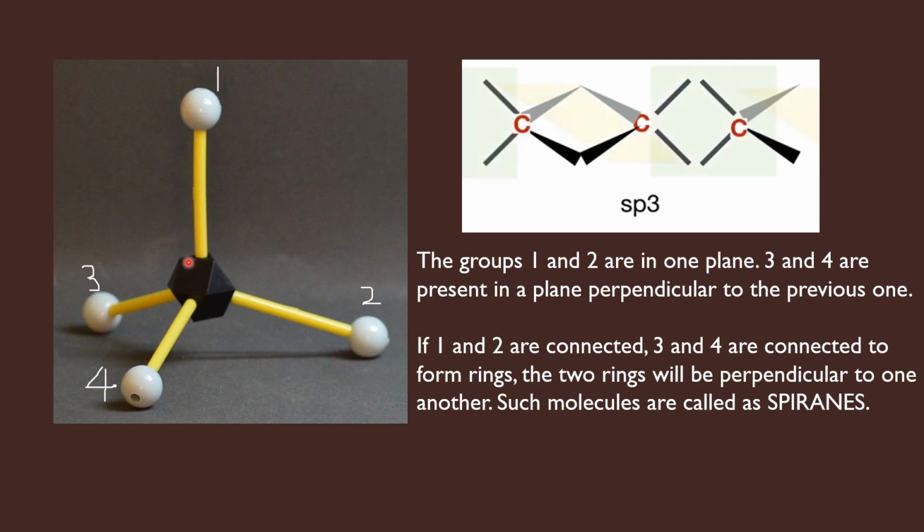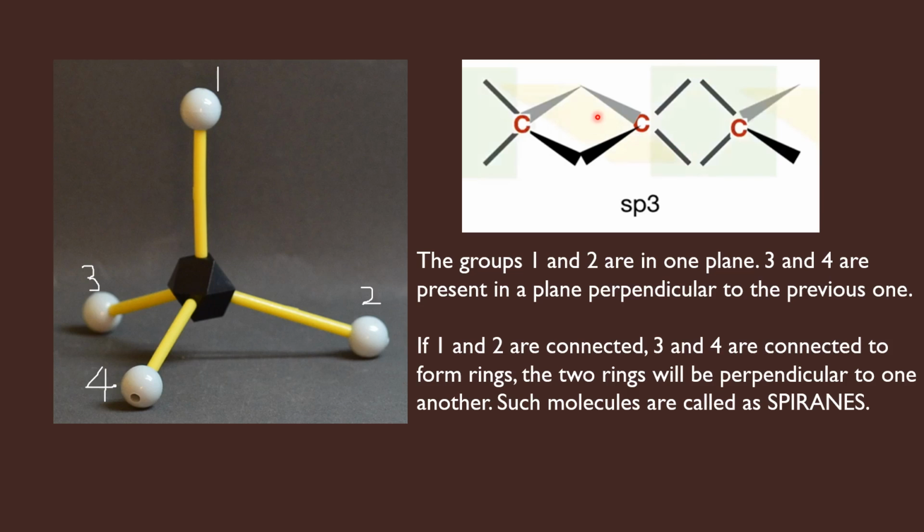Therefore, this carbon is now common for a ring that you are making here and a ring that you are making here. And this carbon is shown here at the center. It has these two bonds 1 and 2 in the vertical plane, and these two bonds are connected to make a ring, and this ring is present in the vertical plane.